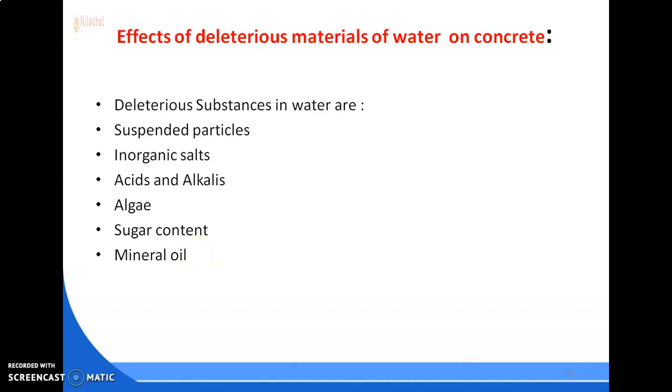Next is acids and alkalis. The acids and alkalis basically present in industrial wastewater result in undesirable alkali aggregate reaction, giving cracks, or they may create different cracks on concrete surface. Next is algae. It is present in water, reduces bond. If they are present in water, they reduce bond between cement and aggregate. So obviously, if bond is not strong, then strength and durability of concrete also decrease.